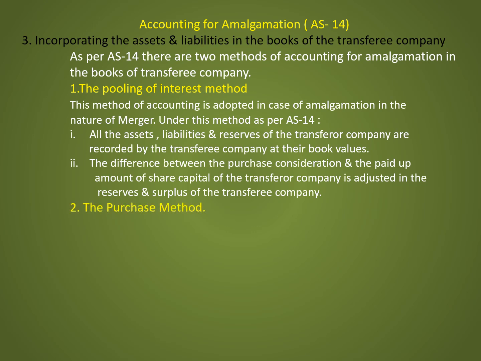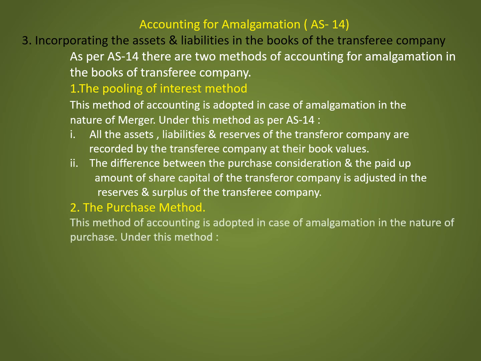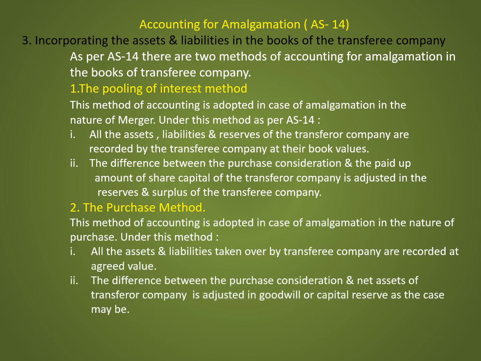The second method, the purchase method. This method of accounting is adopted in case of amalgamation in the nature of purchase. Under this method, the first one, all the assets and liabilities taken over by the transferee company are recorded at agreed value. Second, the difference between the purchase consideration and net assets of the transferor company is adjusted in goodwill or capital reserve as the case may be. Now the fourth step is preparation of the amalgamated balance sheet in the books of the transferee company.